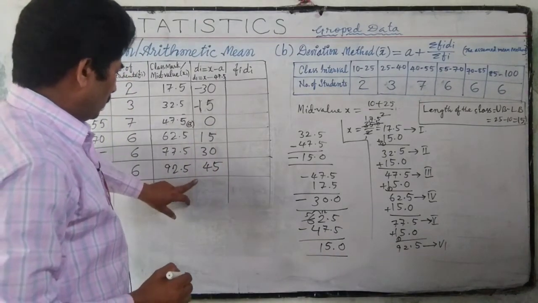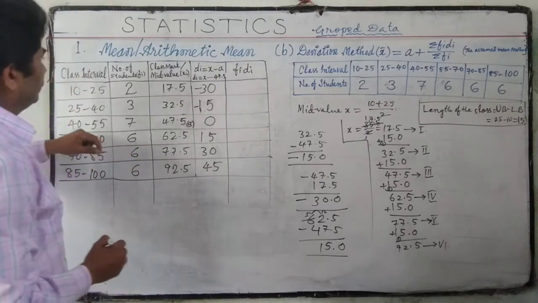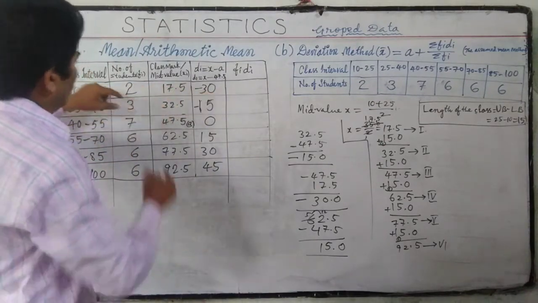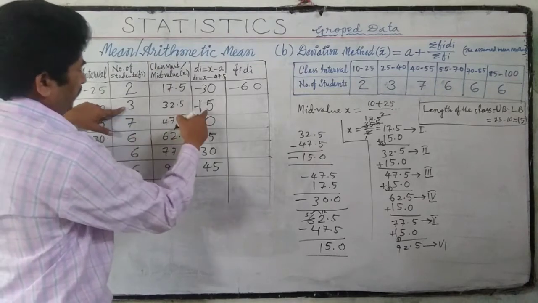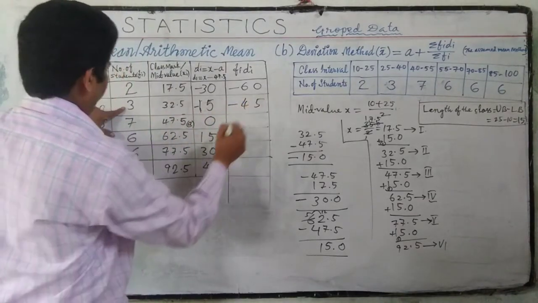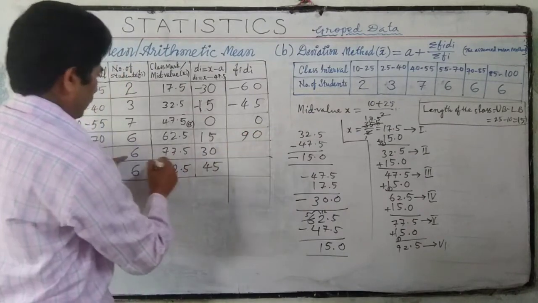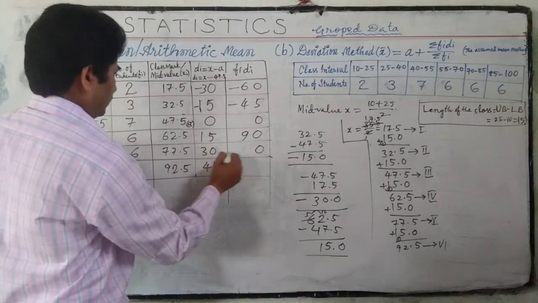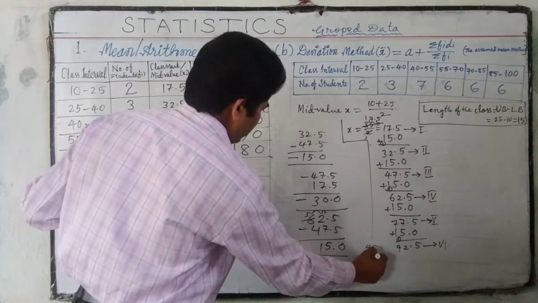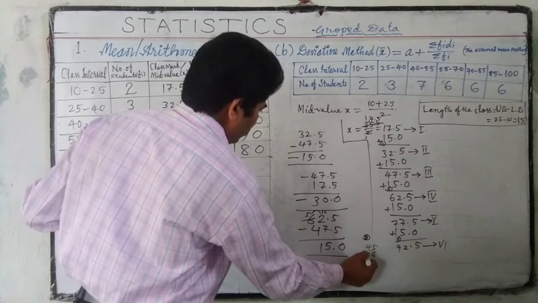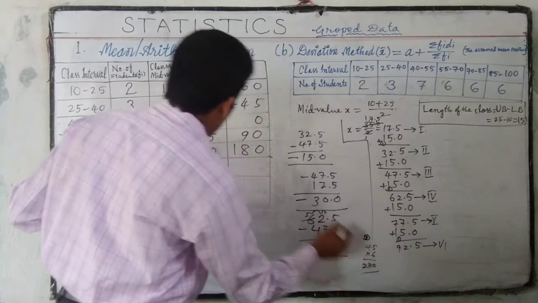Now here fi di. What is fi? This is fi, this is di. 2 zeros are 0, 5 times minus 30 gives minus 60, 3 times minus 15 is minus 45. 7 zeros are 0, 15 sixes are 90, 6 zeros are 0, 3 sixes are 18. 45 sixes are 270.